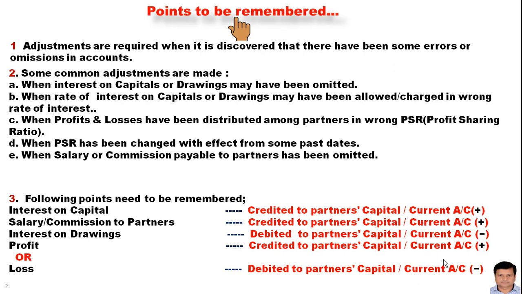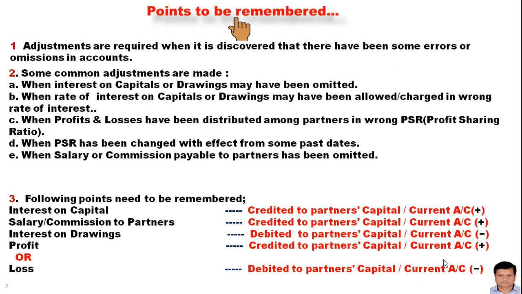Suppose the interest on capital at the rate of 6% per annum has not been allowed. So what does this line state? This line says interest on capital has not been allowed to the concerned partner, or interest on capital has not been given to the concerned partner. In that case, we will add the amount of the interest on capital. The reason behind it is that the interest on capital increases the amount of partner's capital.